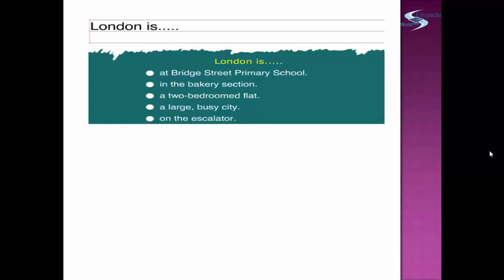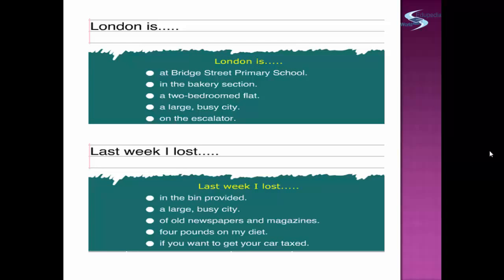C, a 2-bedroom flat. D, a large busy city. E, on the escalator. Last number. Last week, I lost. A, in the bin provided. B, a large busy city. C, of old newspapers and magazines. D, 4 pounds on my diet. And E, if you want to get your car taxed.